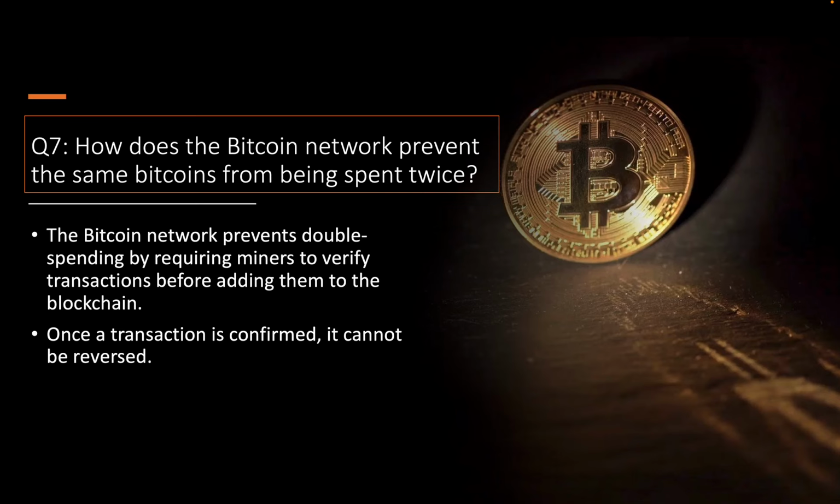Question number 7. How does the Bitcoin network prevent the same bitcoins from being spent twice? The Bitcoin network prevents double spending by requiring miners to verify transactions before adding them to the blockchain. Once a transaction is confirmed, it cannot be reversed.